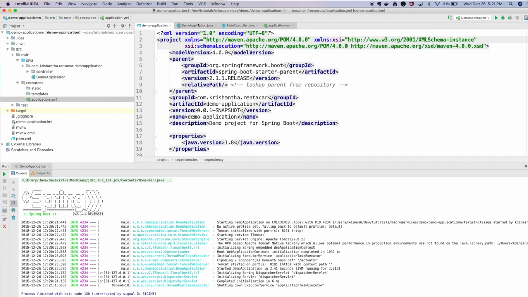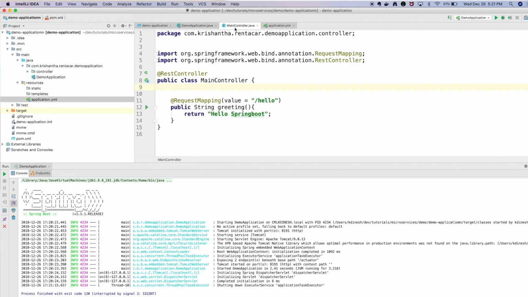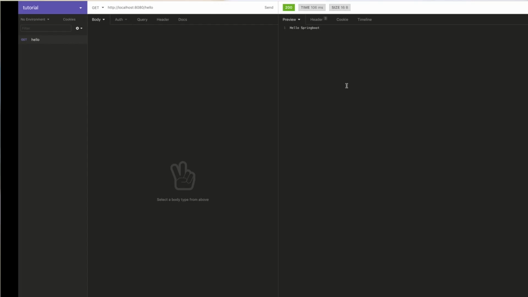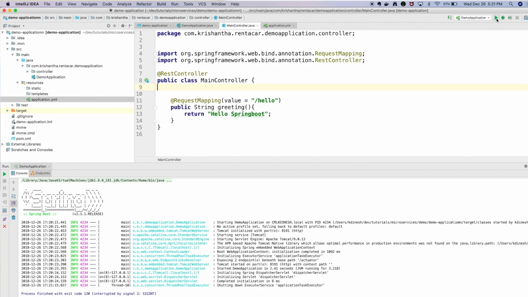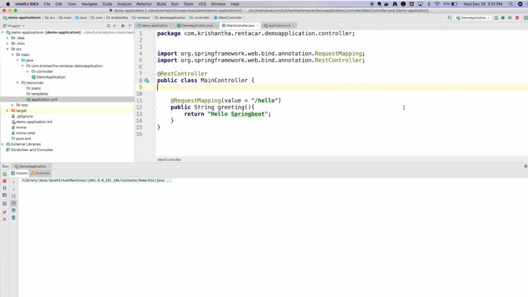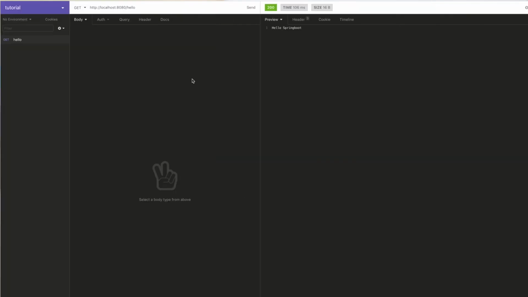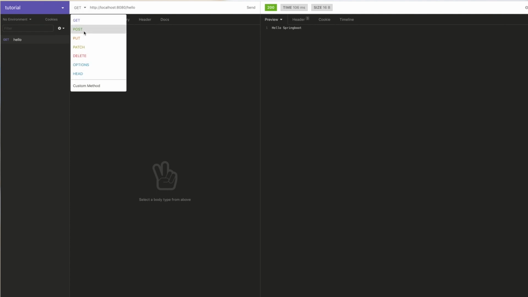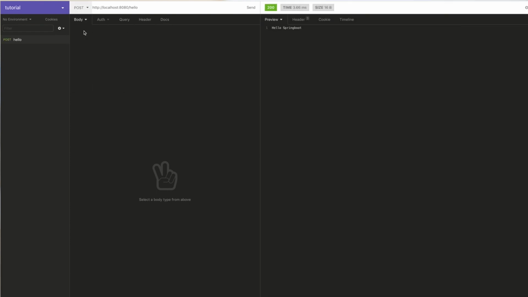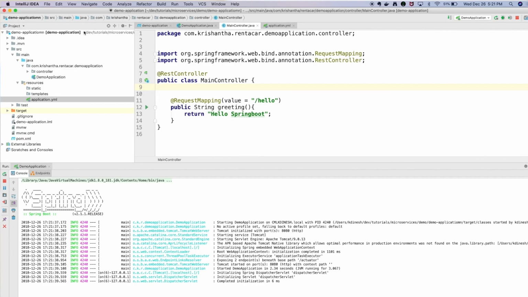Now see this one. Here in my main controller, I have a method called hello, right? What I'm going to do is send a post request to this and see what's going to happen. First we'll see our get request is working, and it's working. Now I'm going to change this to post. When I change this to post, it's still working, right? That means this method is capable of handling both get and post requests, right?